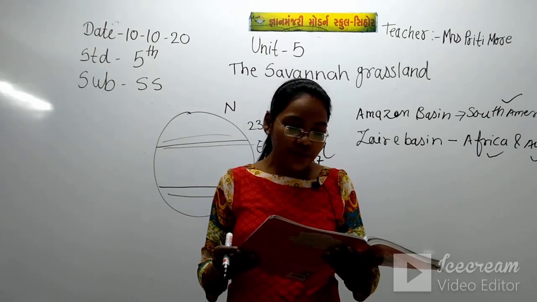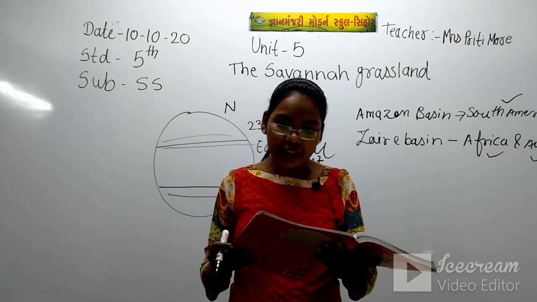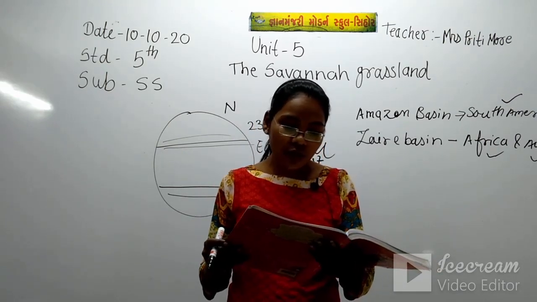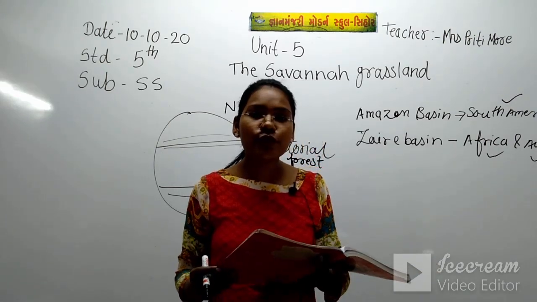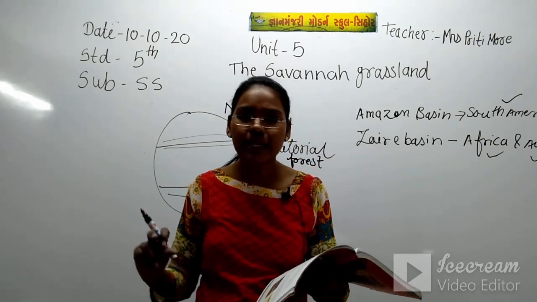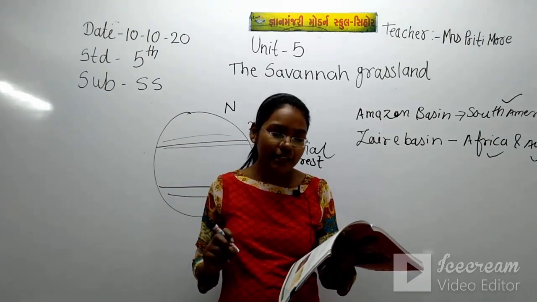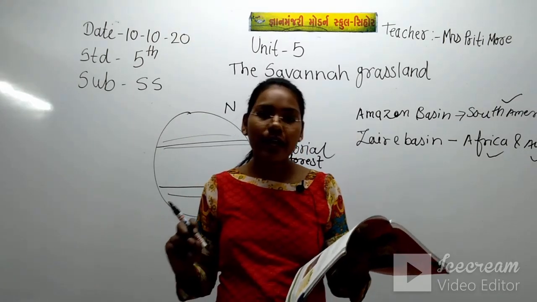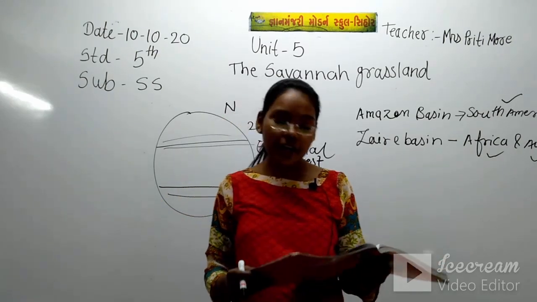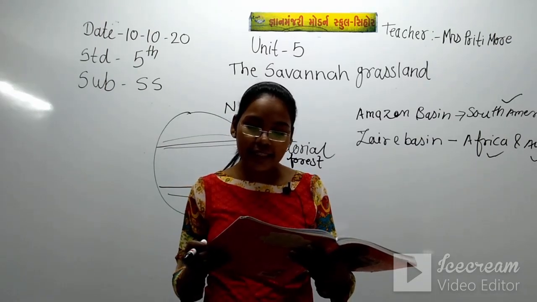Rainfall varies from 15 centimeters in Khartoum in Sudan, in the interior of the continent, to 120 centimeters on the coast of Gambia. That means in Sudan the rainfall is 15 centimeters, and in Gambia we can find 120 centimeters of rainfall. Generally the rainfall here is less than in the monsoon land.